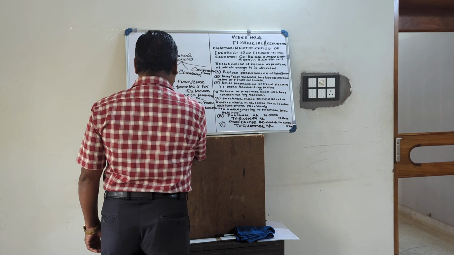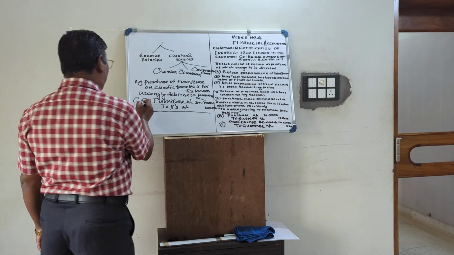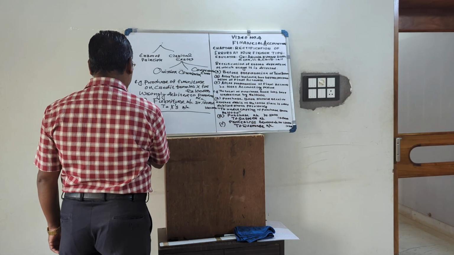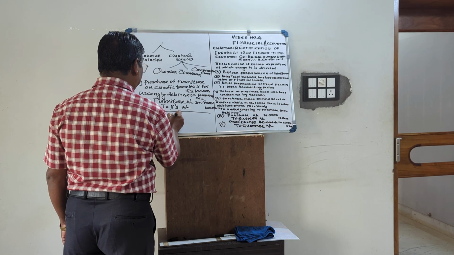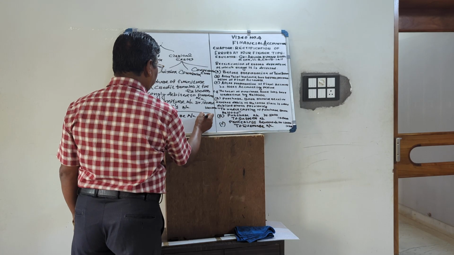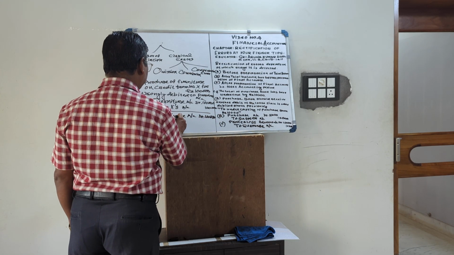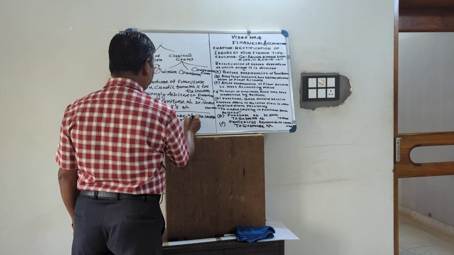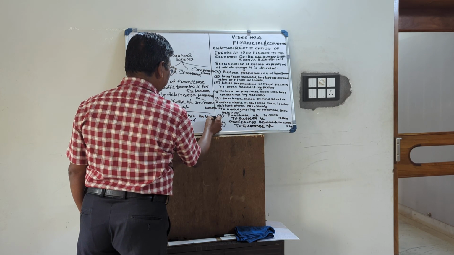So instead of debiting the furniture, the accountant of the business has wrongly debited purchase account. So purchase account debited 1 lakh to X. Then we have to rectify.